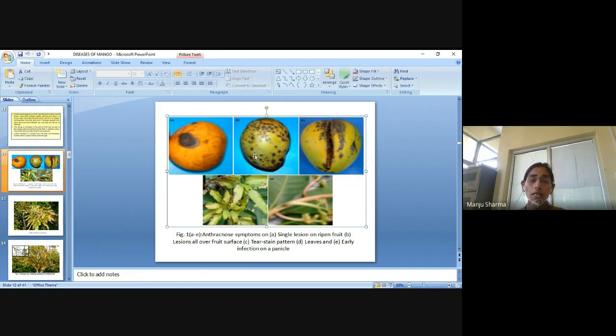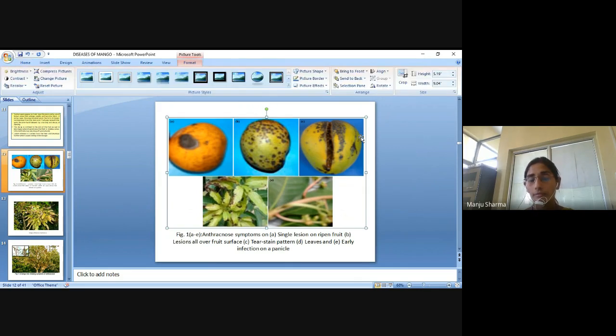Then next, lesions all over the fruit surface. Then in C, the tear stain pattern. Then next are the leaves and early infection on a panicle.